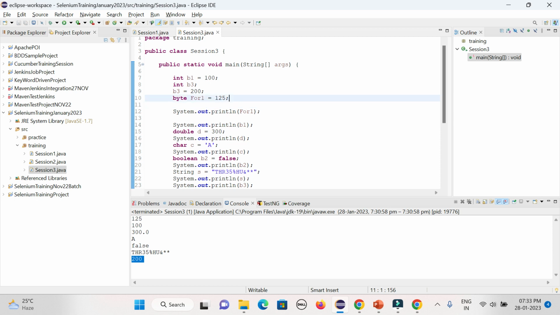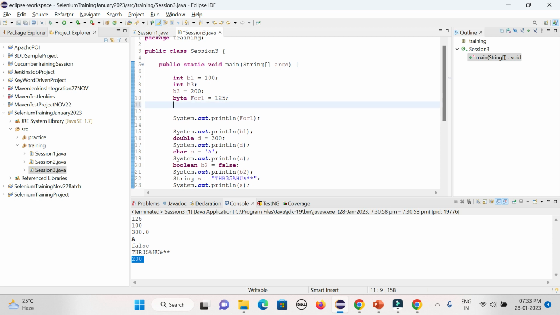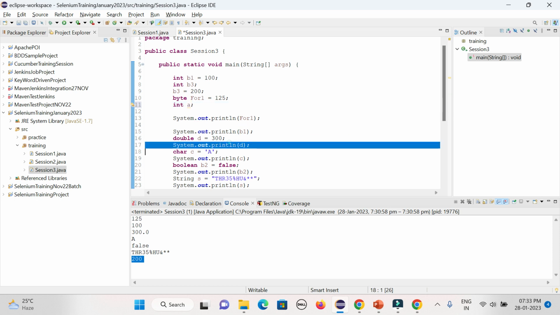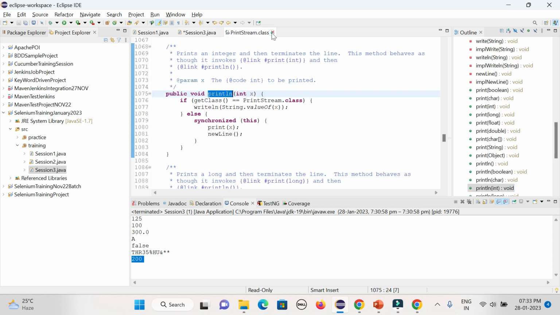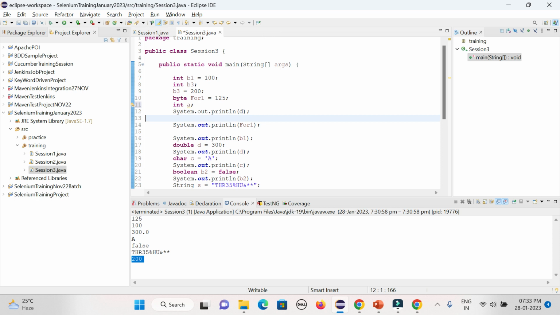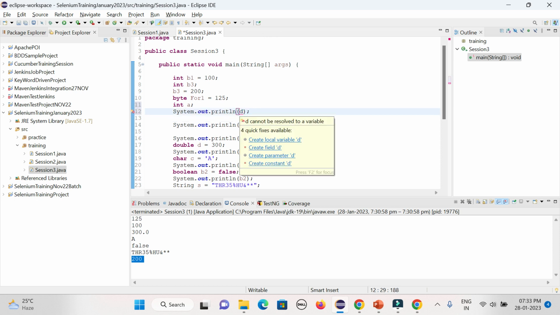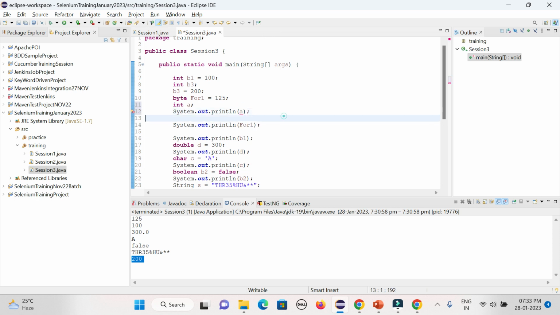The next thing: suppose you are defining an integer a, but you did not define any value. Now if you want to print the value of the variable a, what will it print? Can anyone let me know what it will print?